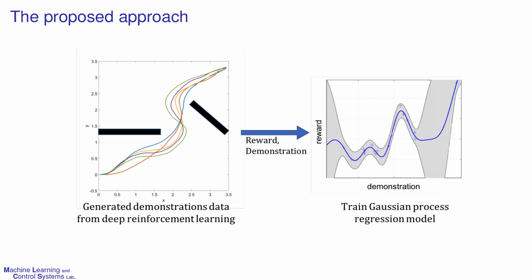To resolve those problems, we proposed an efficient way to solve the inverse reinforcement learning problem based on Gaussian process regression with L1 regularization. This idea is based on an interpretation that there is some functional relationship between a set of possible reward functions and a set of possible trajectories.